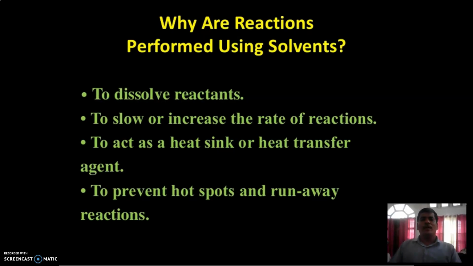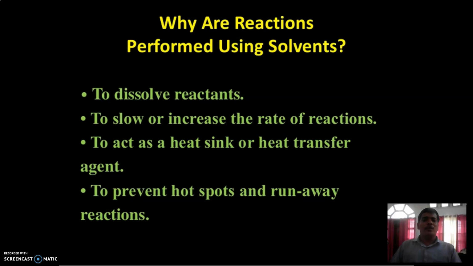Now, why are reactions performed using solvents? What are the reasons? Firstly, we use solvents to dissolve the reactants.